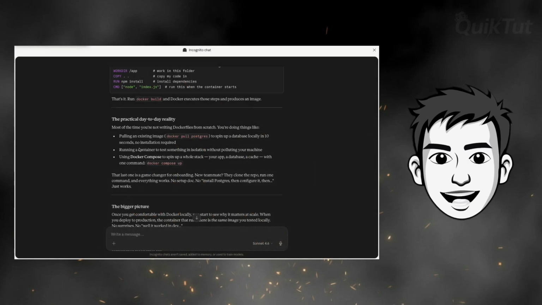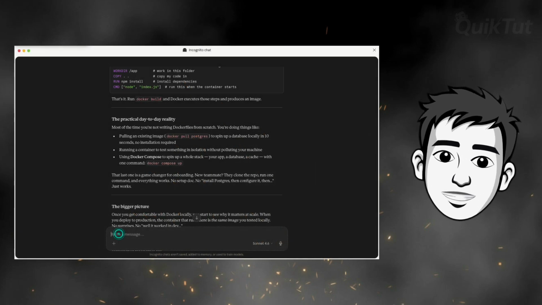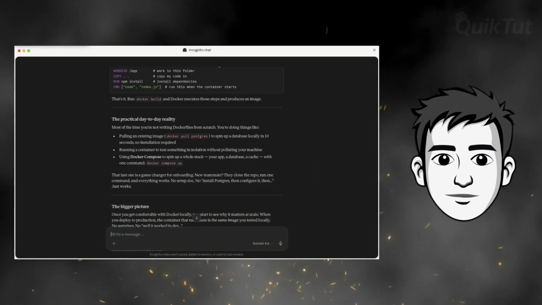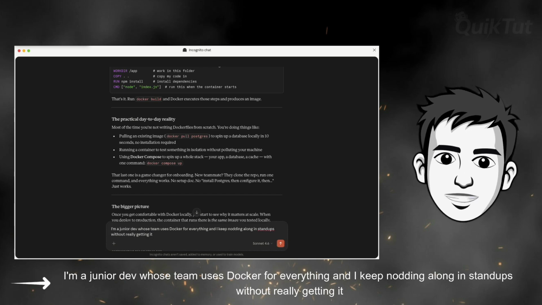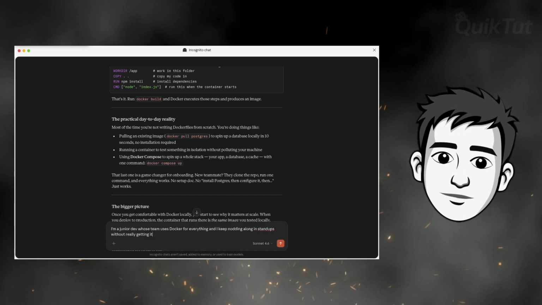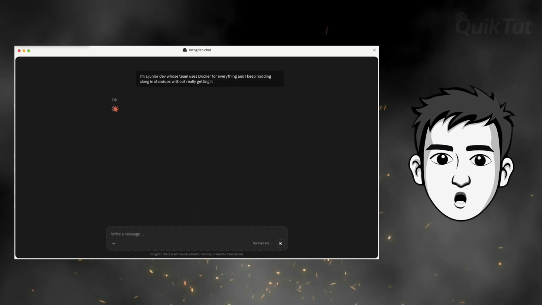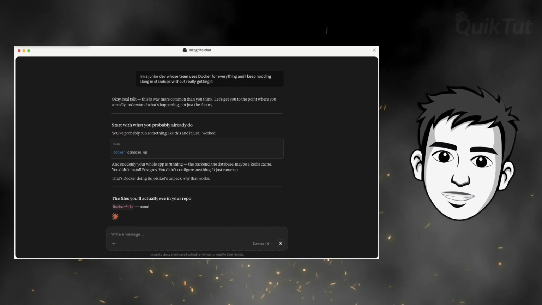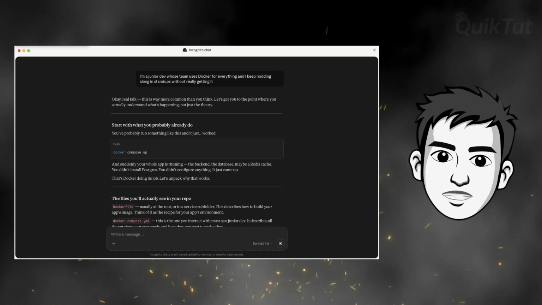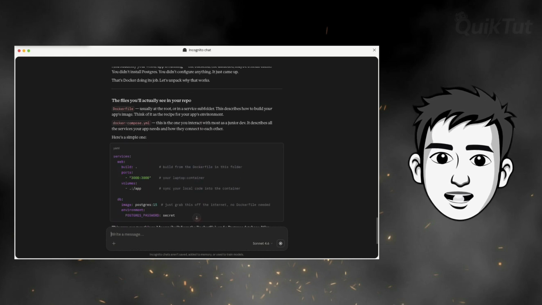The first thing to add is the actual situation. Don't just ask about Docker. Tell it, "I'm a junior dev whose team uses Docker for everything and I keep nodding along in stand-ups without really getting it." Now Claude knows your skill level, your real motivation, and what good actually looks like for you. Whatever context you skip, Claude will fill in with guesses. The more specific you get up front, the closer the response lands.